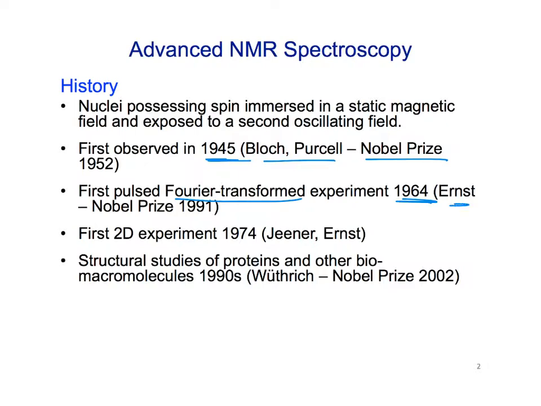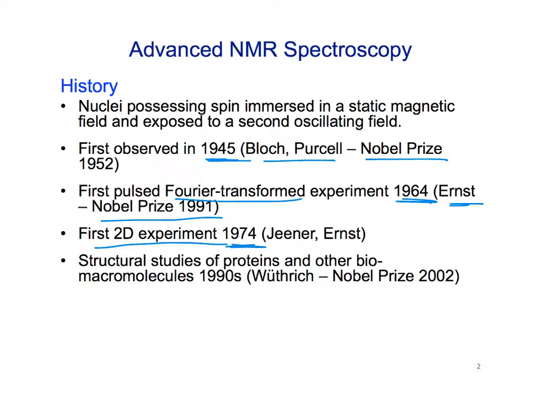And so there was another Nobel Prize in 1991 that was awarded for this experiment back in '64. In 1974, the first, what I'll show you, is called a two-dimensional NMR experiment was devised and run.